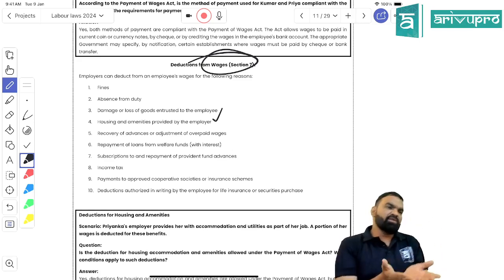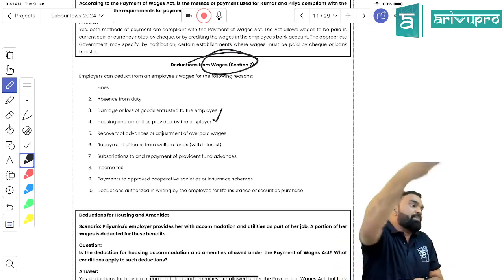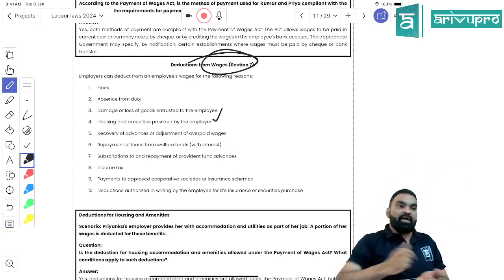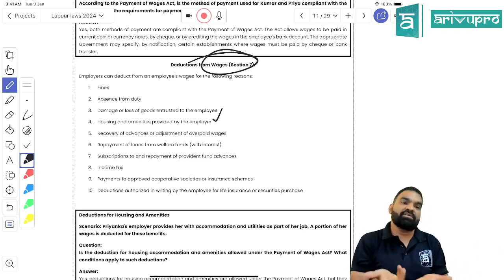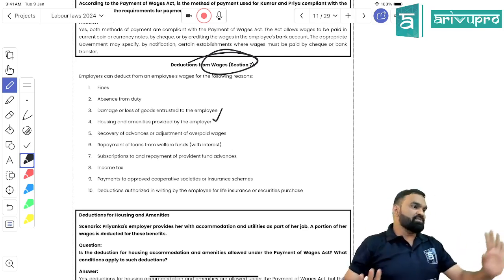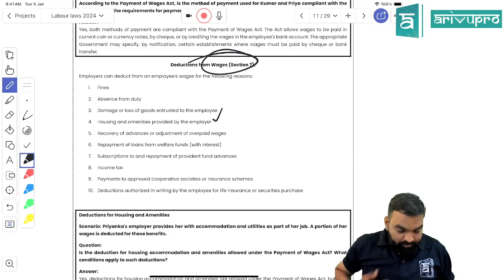In case of amenities, what kind of policy, beta? In case of amenities, whatever amount is being paid by the employer to a third party, if I am paying rent for you, I'll deduct that rent from your salary. What kind of policy is required? No discrepancies will be there, right? Right, students?